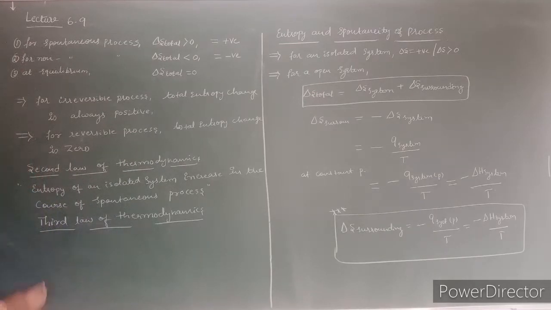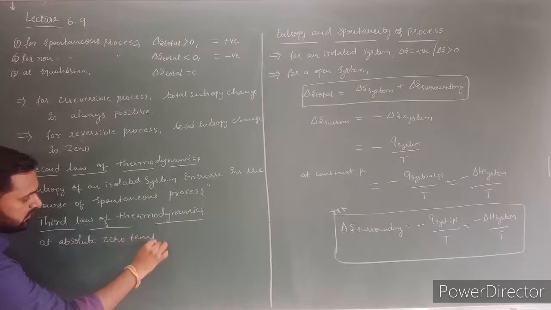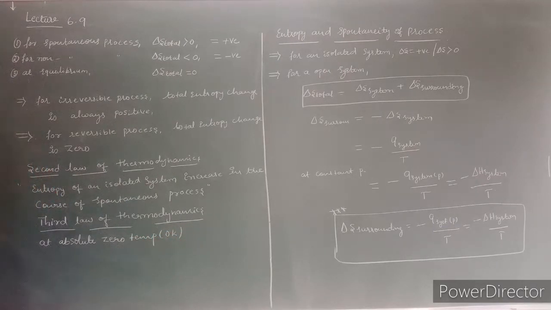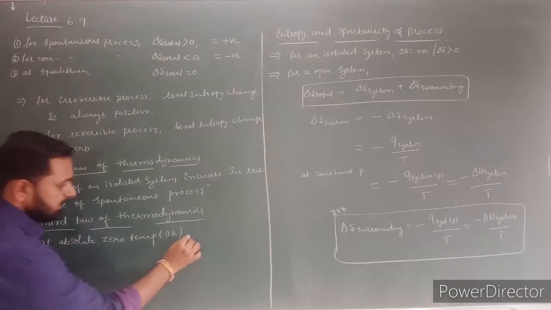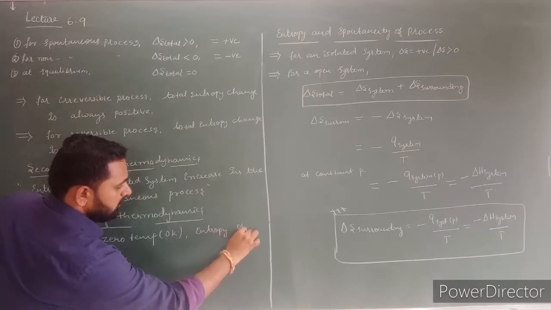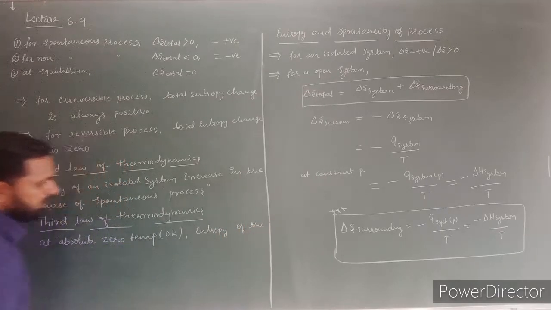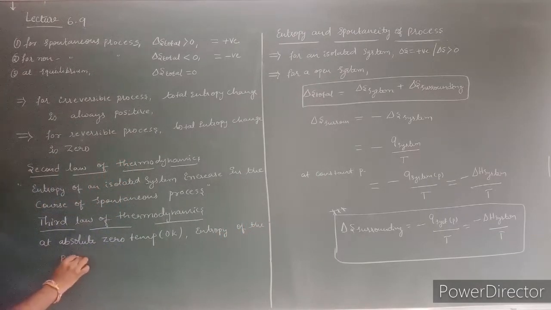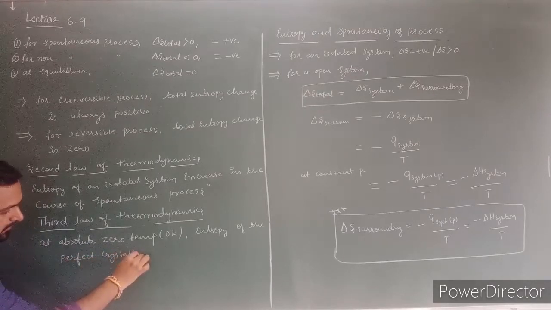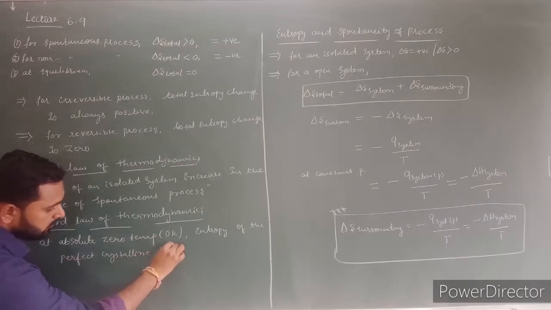According to third law of thermodynamics, at absolute 0 temperature, absolute 0 temperature means 0 Kelvin or minus 273.15 degrees Celsius. Here the entropy of the perfect crystalline substance is 0.